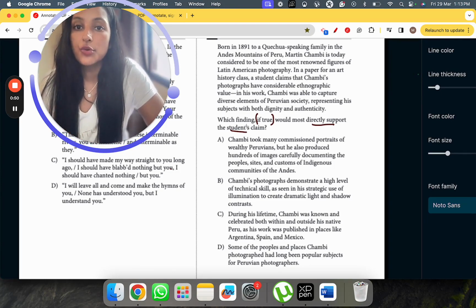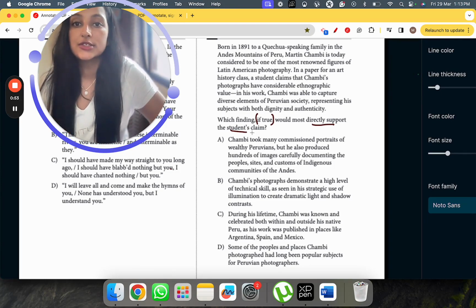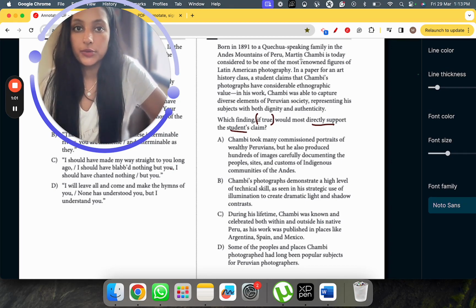All right, now in order to understand what can directly support the student's claim, the most obvious thing to do is we have to know the student's claim. What is the student really claiming? Let's read the text for this. Born in 1891 to a Quechua-speaking family in the Andes Mountains of Peru, Chambi is today considered to be one of the most renowned figures of Latin American photography.